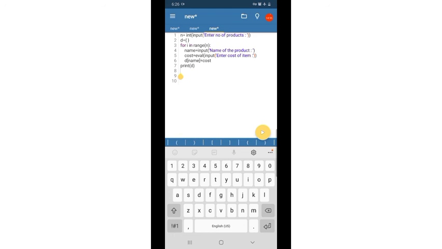Then print the corresponding price. When the user is done entering the product and price, allow them to repeatedly enter a product. So we have to ask the user to enter a product so that its price will be displayed.